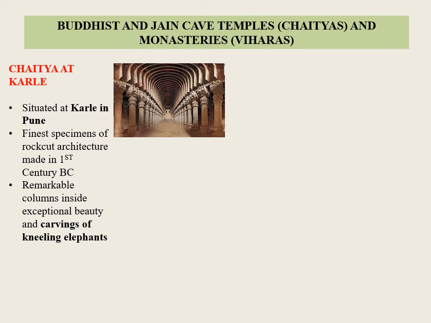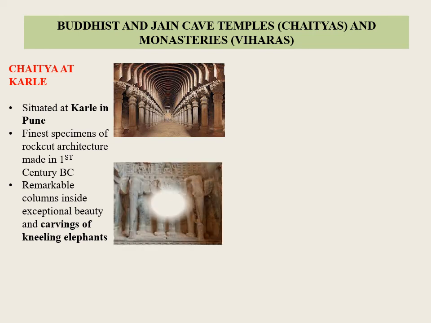Each column is elaborately designed with a pot base, a shaft, and a capital on the top. The capitals have carvings of kneeling elephants. The Karle Chaitya was used for prayer meetings associated with the Buddhist religion.